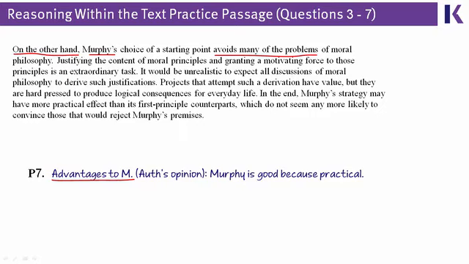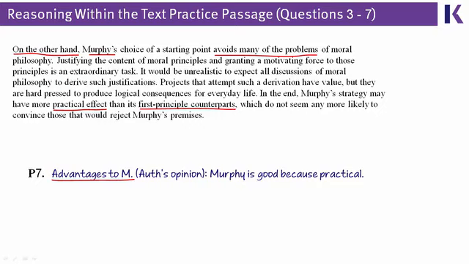The final note that the author makes in this paragraph and in the passage as a whole is that Murphy, for all of his flaws, just kind of works in the real world a little bit more than his first principle counterparts. And notice here, this is a stealth mention that the author makes of the simple principle. In the first paragraph, the author calls it the simple principle. In the last paragraph, he calls it first principle.